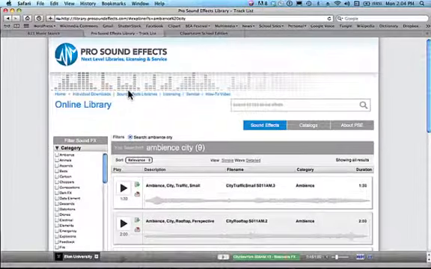So again, a sound effects library is just another resource that you have access to. This is one of several that you can choose from. And by subscribing to a service like this, again, you're guaranteed that you're going to be legal. Whatever you include in the multimedia project that you're working on that's an acquired sound effect from one of these libraries that you have paid for, then you're also going to receive the licensing necessary for you to legally use it in your multimedia project.